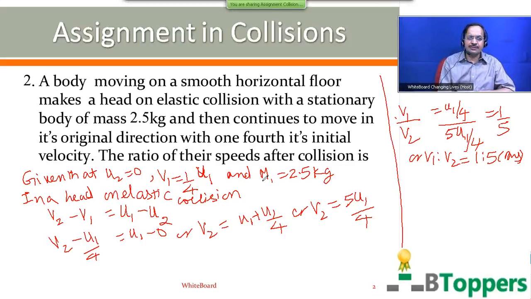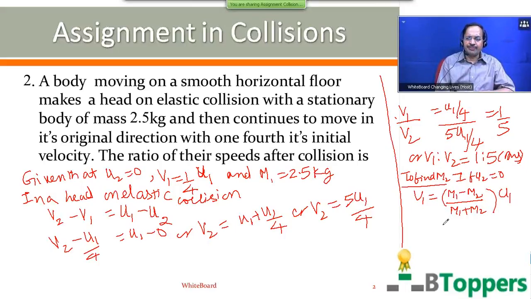So in case you are asked to find the mass of the second body after collision, in that case, you can use the formula for V1 in the case of head-on elastic collision. If the second body is initially at rest, you can write V1 equal to (M1 minus M2) by (M1 plus M2) into U1.